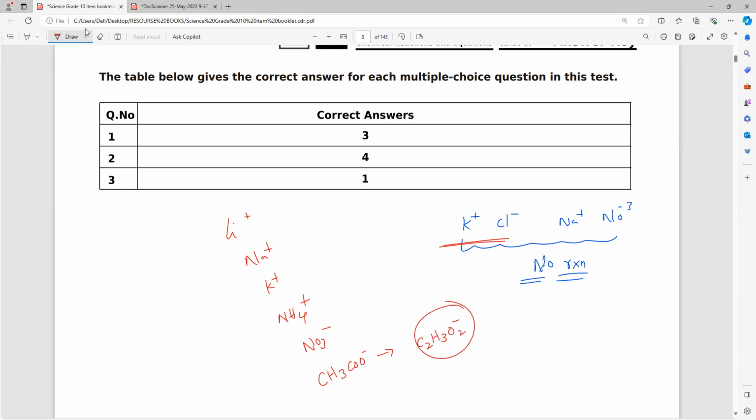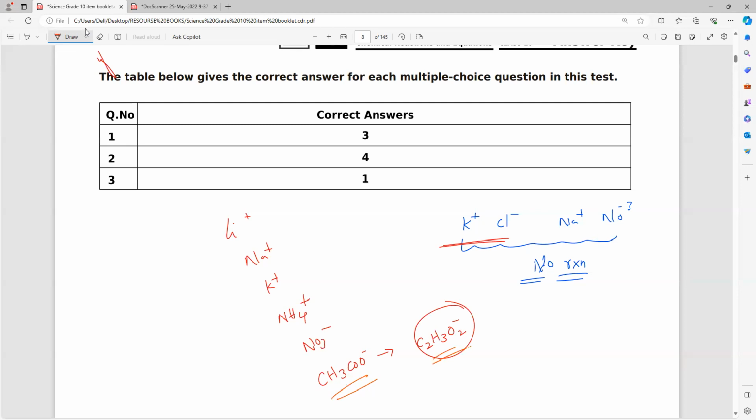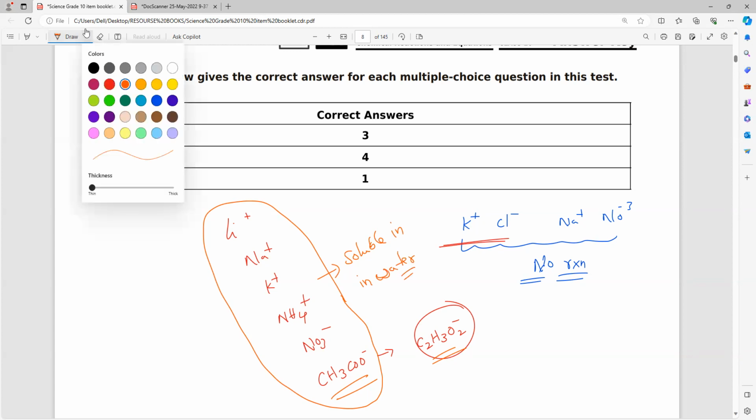Please write. If you write like this, don't get confused. Both are acetate. Now remember, if these ions are in your products, then this is not a double displacement reaction. What is the reason? Because all are soluble in water. Understand, everybody?